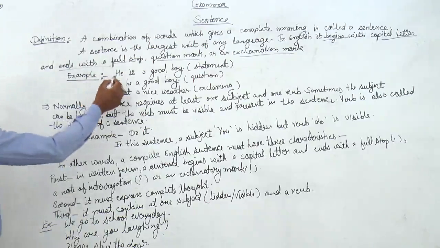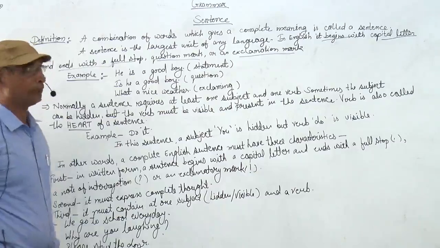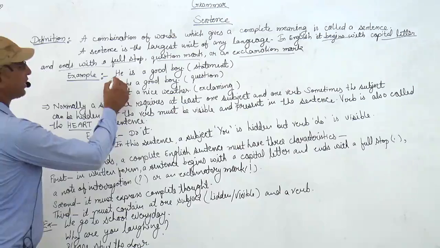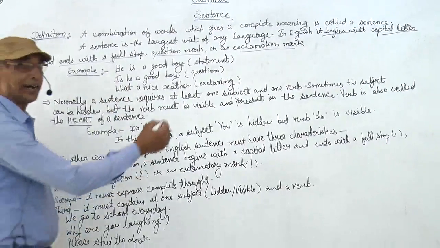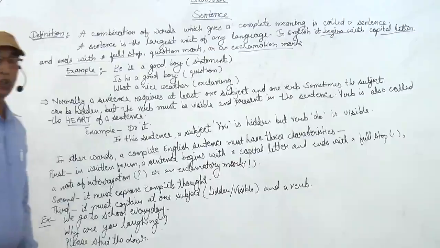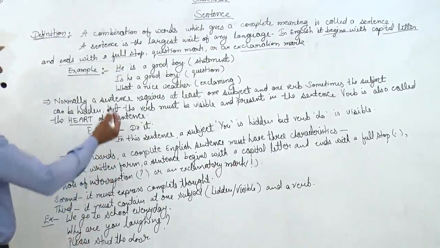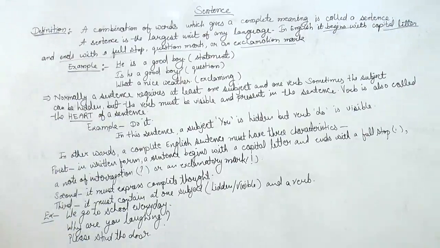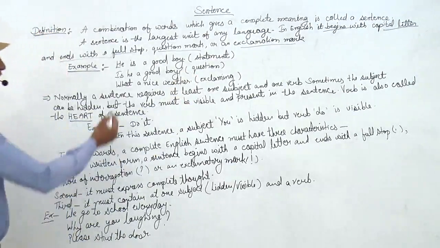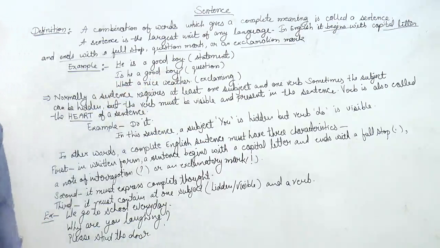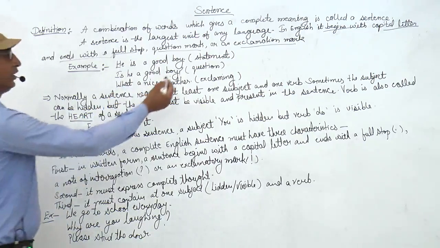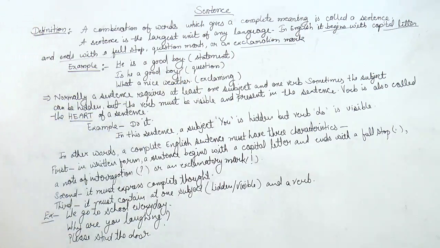For example, he is a good boy. This is a simple statement, and it is starting with a capital letter and ending with a full stop. So it is a complete sentence. Second, is he a good boy? This is a question starting with a capital letter and ending with a question mark, and this sentence is asking whether the boy is good or not. So it is a question and a complete sentence.